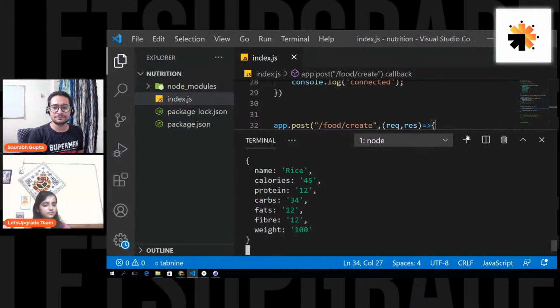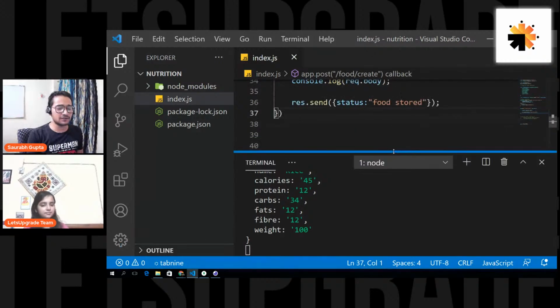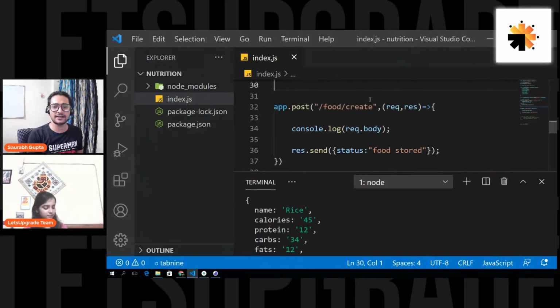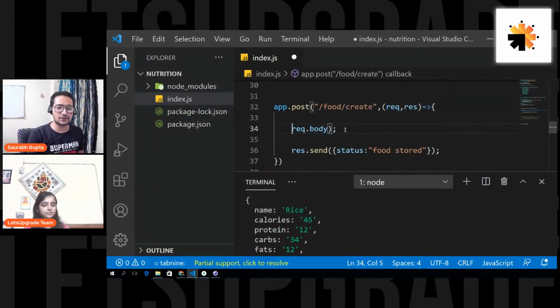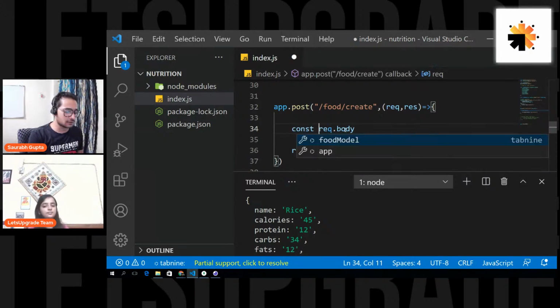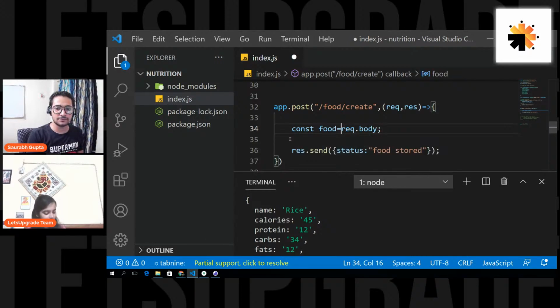So let's do one thing. Let's first store this request.body in a simple variable so that we can use it normally. Okay. So let's go on here and let's say const food, because it's a food data. So I'm naming it food. So const food. That's it. Done. Are we cleared with this, guys? Is it confusing to anyone? I just stored whatever object was coming from the front end in a variable called food.